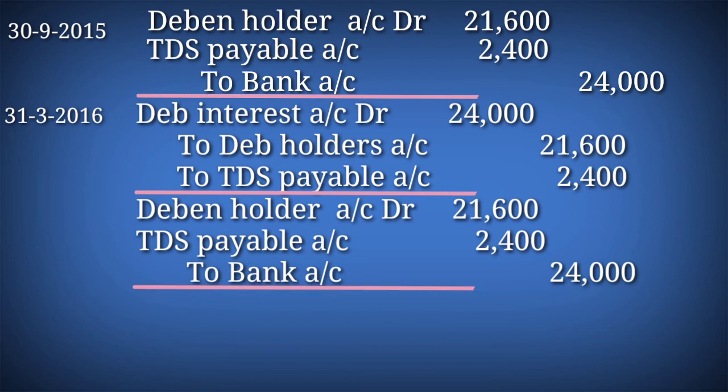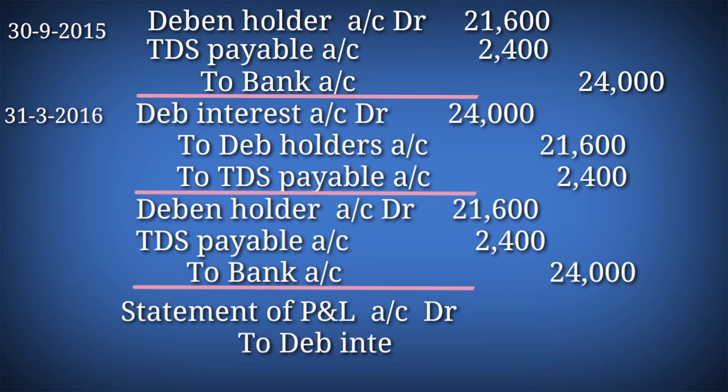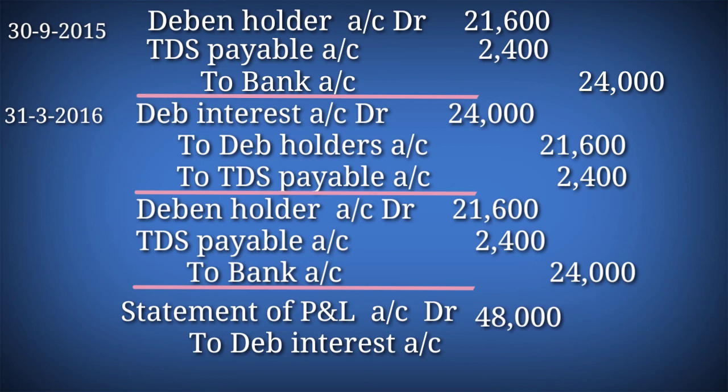After that, at the end of the financial year, the total of the debenture interest we need to transfer to statement of profit and loss account. The journal entry is statement of profit and loss account debtor to debenture interest account. The total interest amount is 24,000 plus 24,000, 48,000. Statement of profit and loss account debtor 48,000 to debenture interest account 48,000. Now we have completed this question.